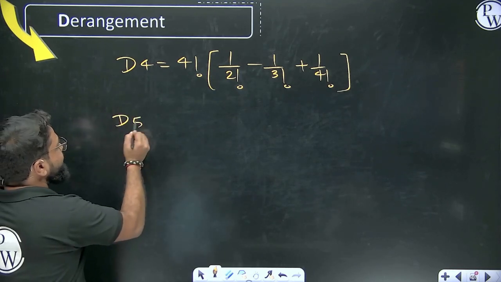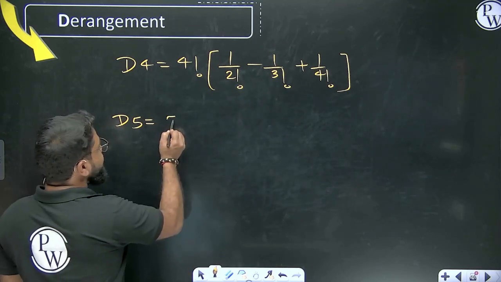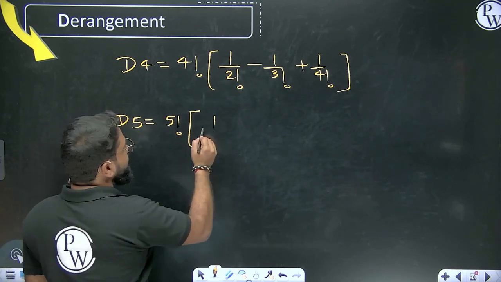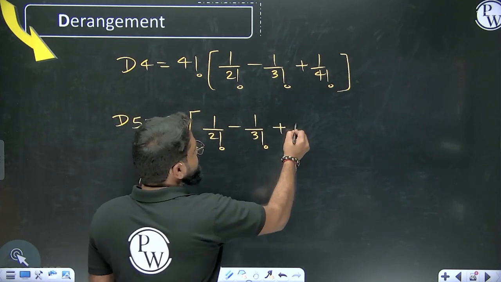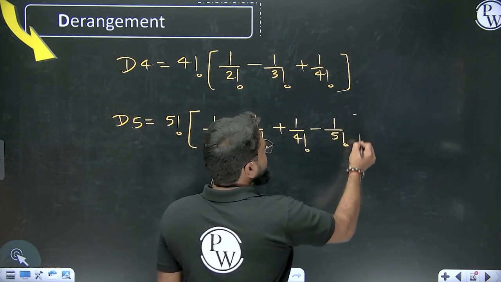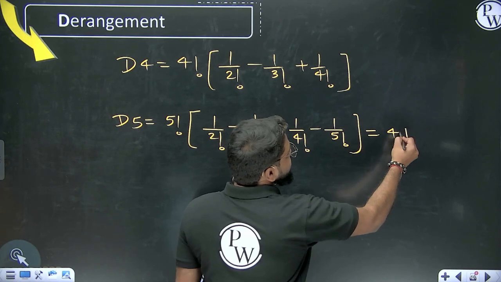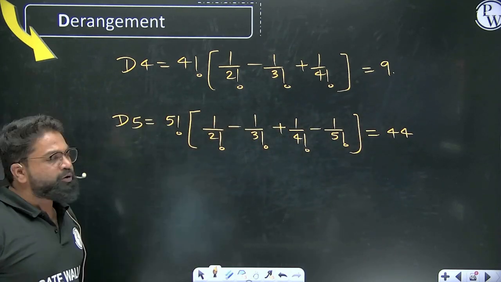If I want to calculate D5, inside you should have plus and minus alternating. So here I can write 5 factorial times (1 upon 2 factorial, minus 1 upon 3 factorial, plus 1 upon 4 factorial, and then minus 1 upon 5 factorial). If you calculate, you will get the answer 44. For D4 you get the answer 9. So now we have got a general formula.